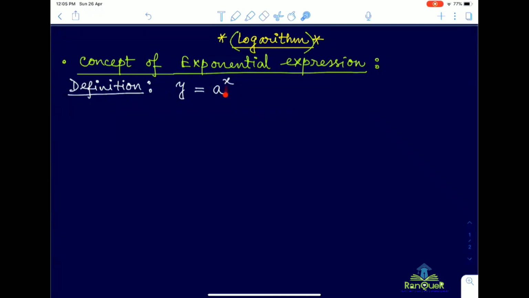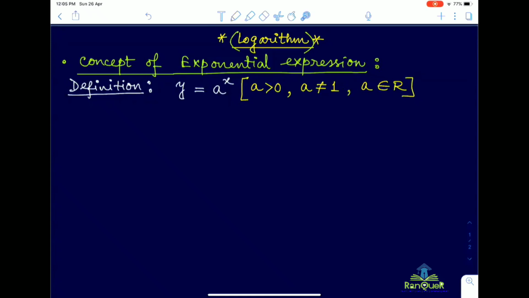This base is given to you, right? Now definitely there are some restrictions or conditions for the base. The condition is that this exponential expression is defined for positive values of the base, and at the same time, remember, a cannot be equal to 1 and a belongs to the set of real numbers.